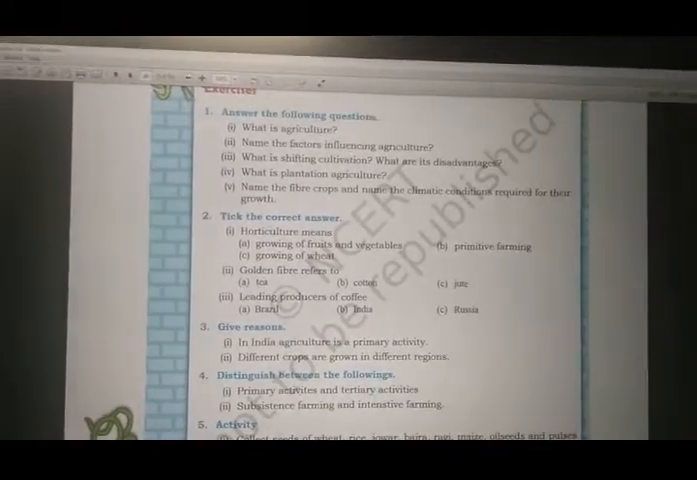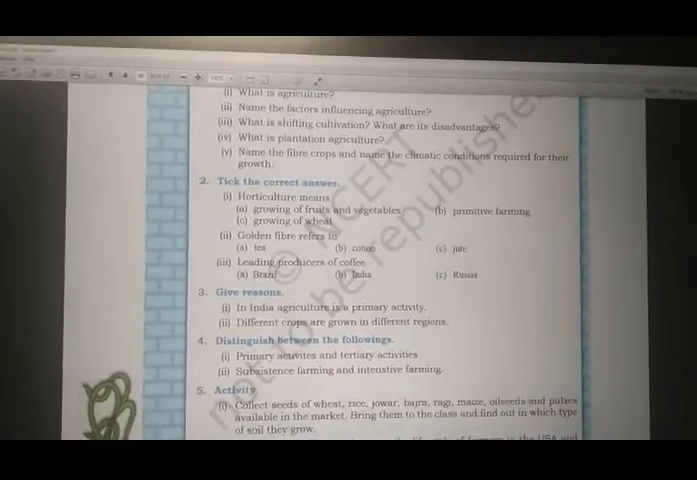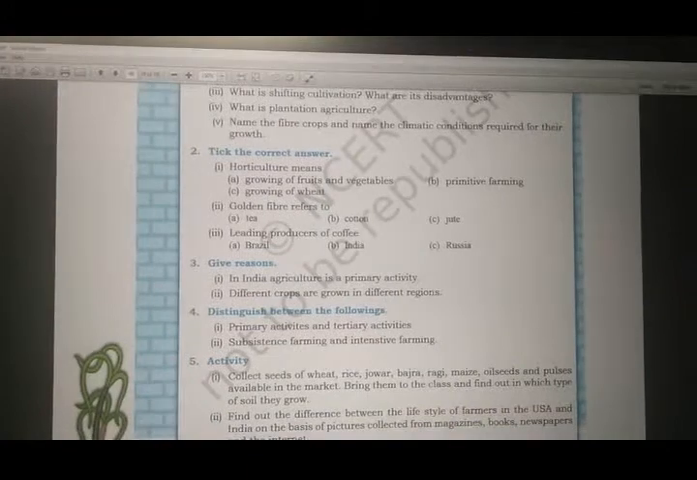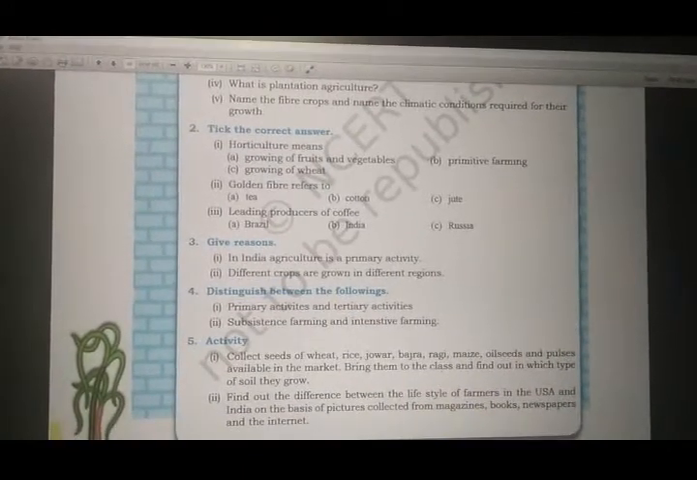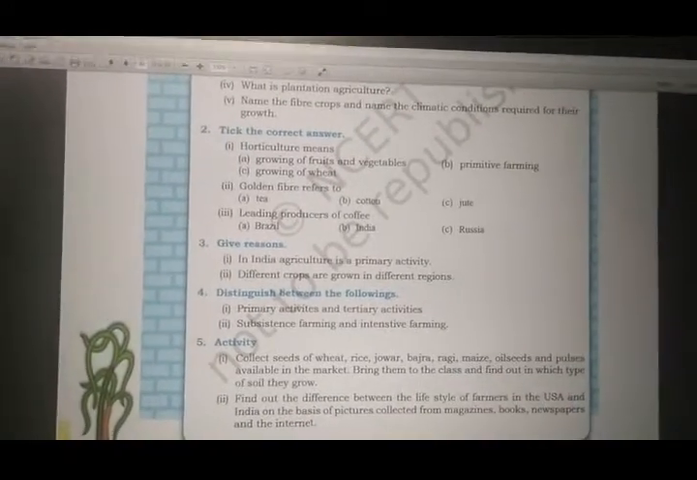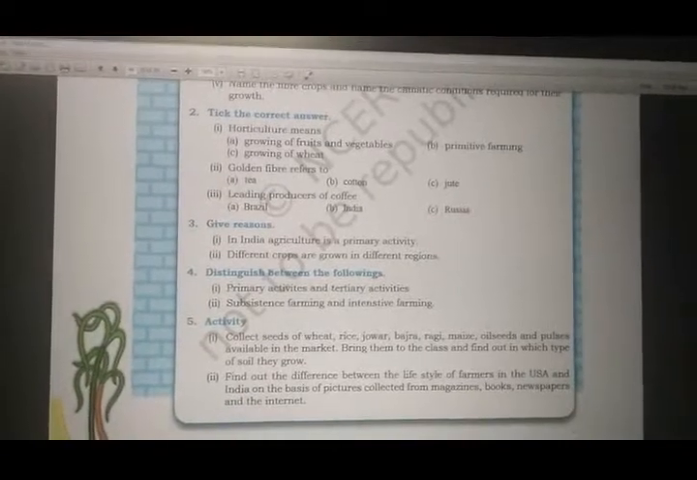Leading producers of coffee. Take the correct answer. The third one, that is Brazil. The leading producer of coffee is Brazil. The answer is: different crops are grown in different regions. You can write this.